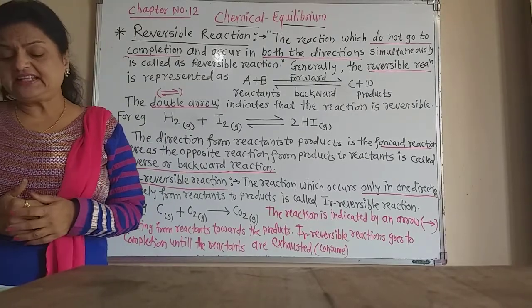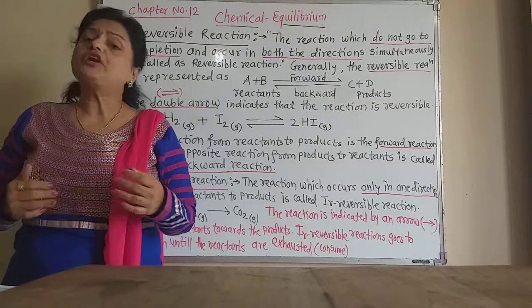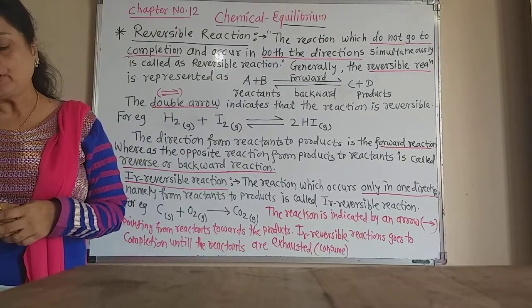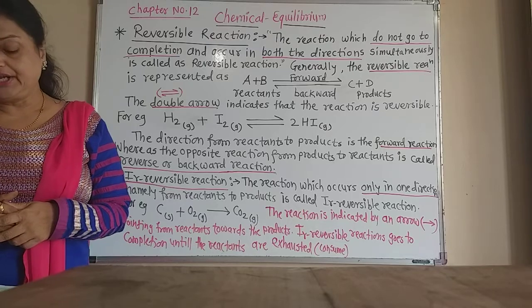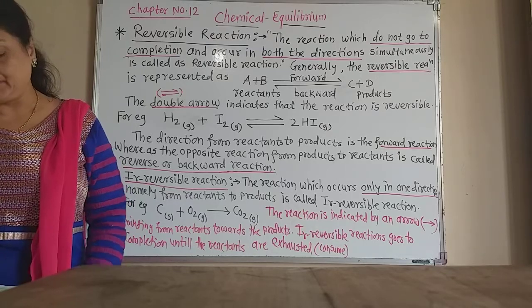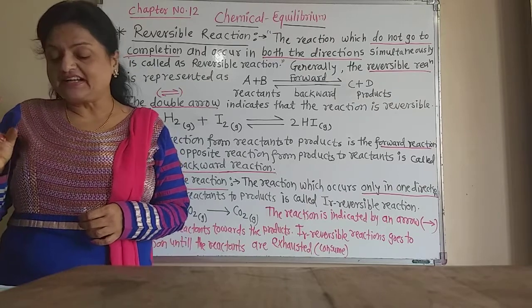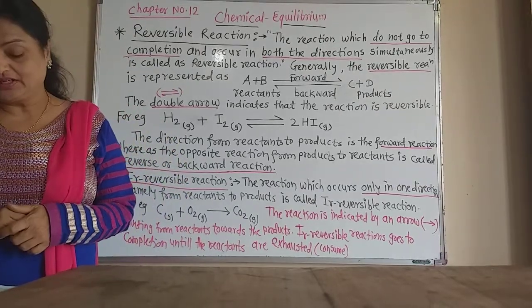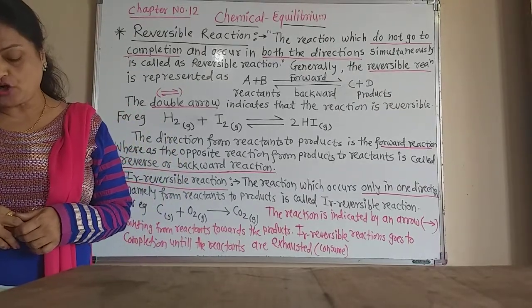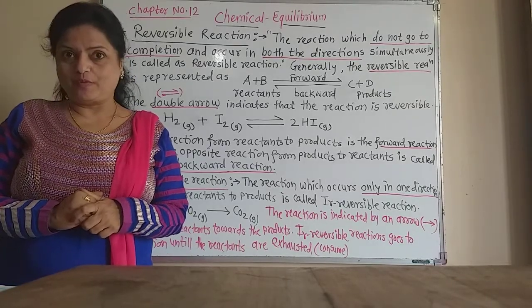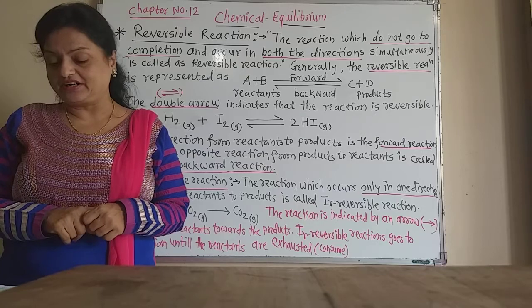In the text, one example or illustration is given here: dissolve 4 gram of cobalt chloride in 40 ml of water, then that solution acquires a reddish pink color. That means there is formation of the cobalt hydrate complex of pink color, reddish pink color.